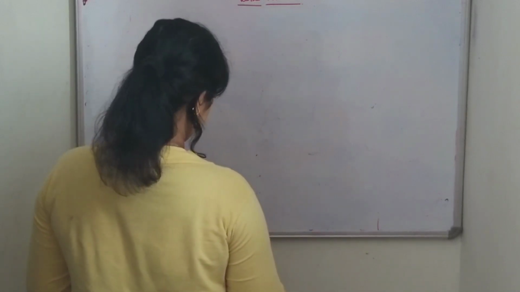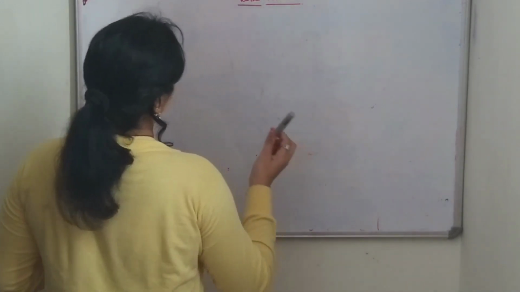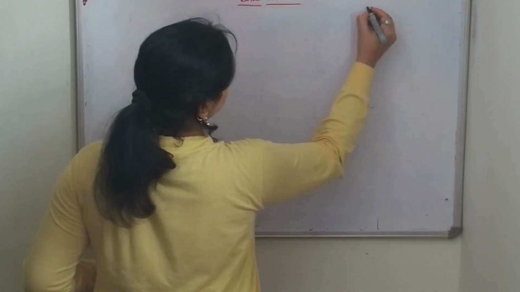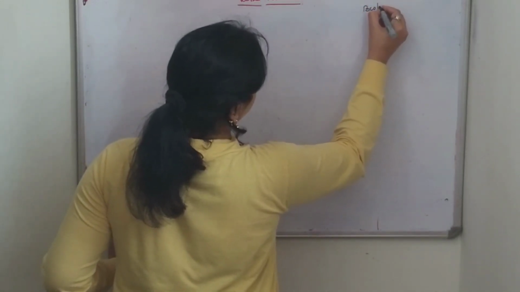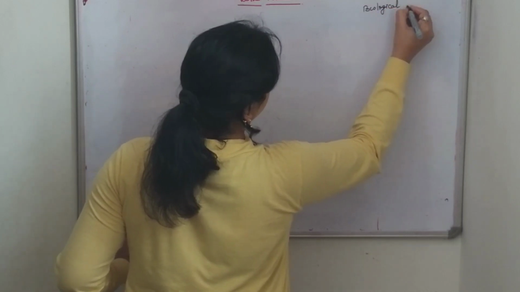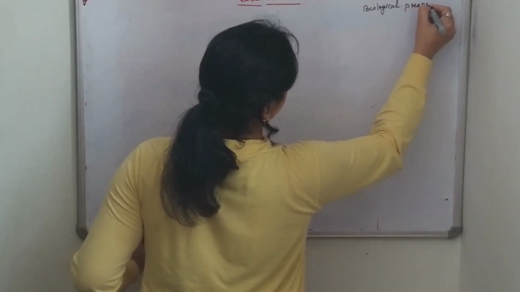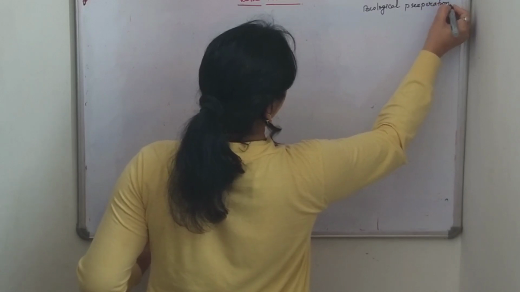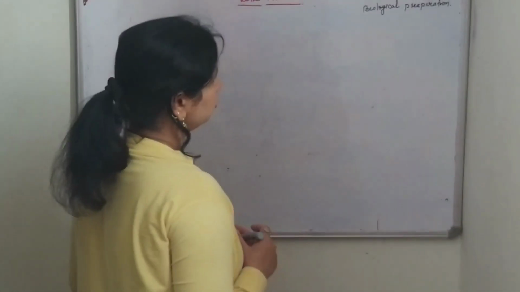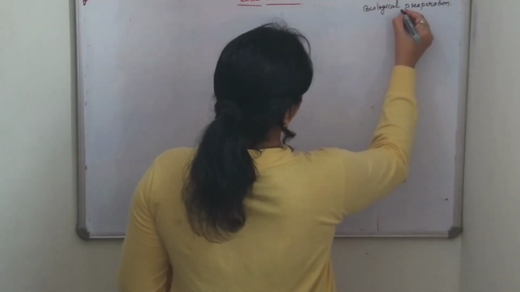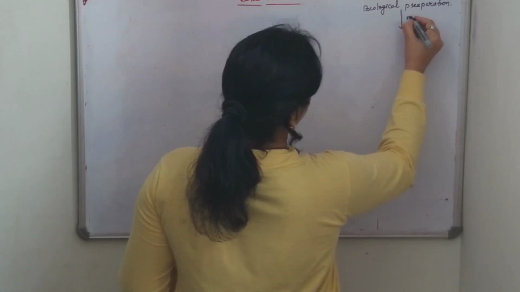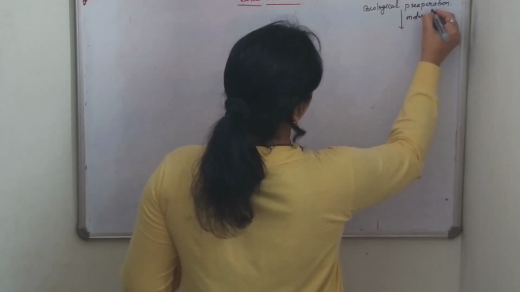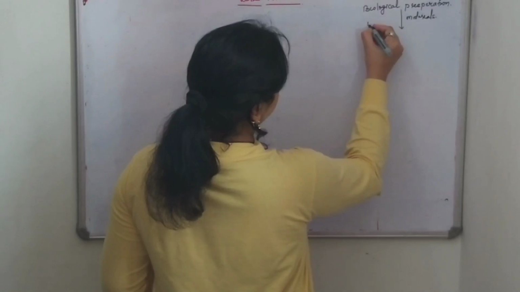What are vaccines? Vaccines are biological preparations, and they are that type of biological preparation that contains materials that can induce B cell as well as T cell mediated immunity or immune response.